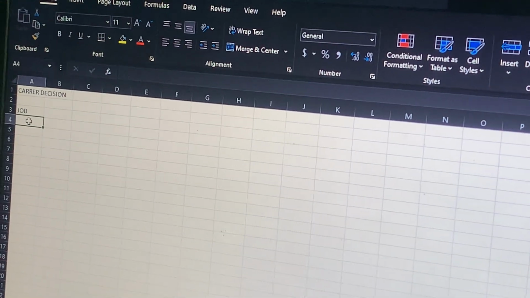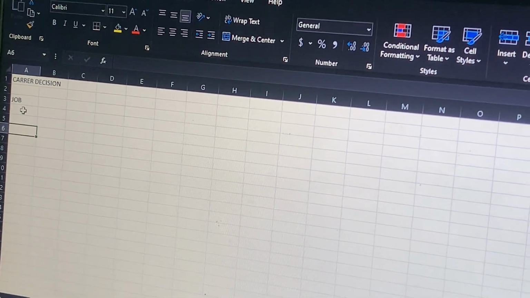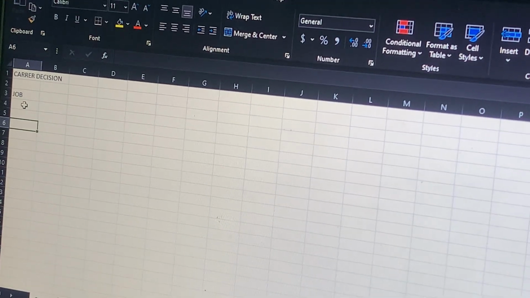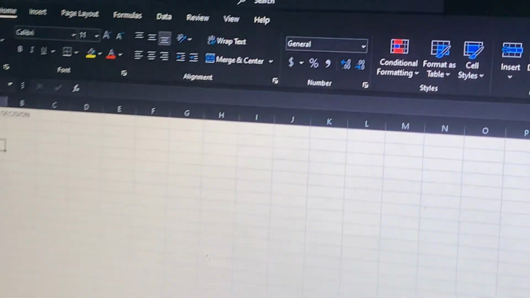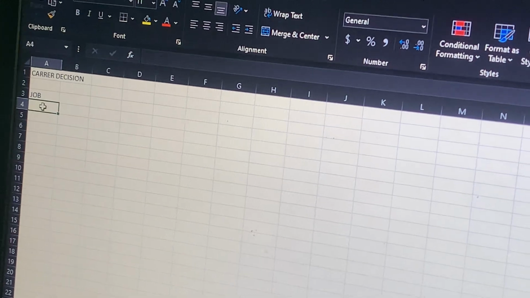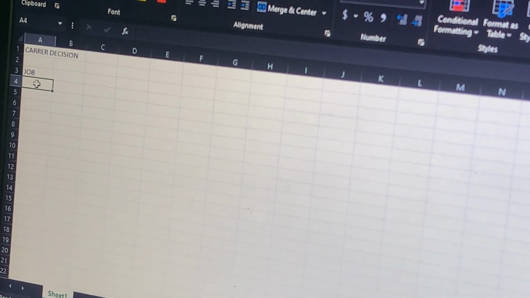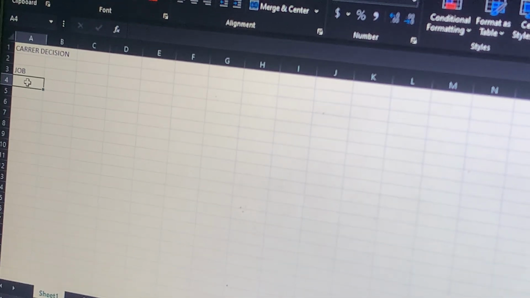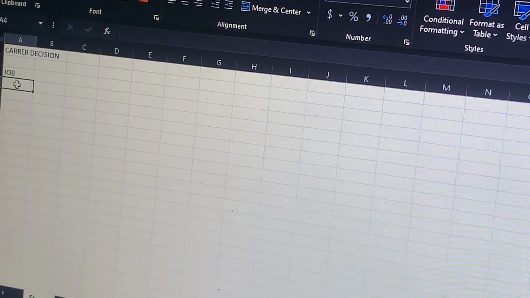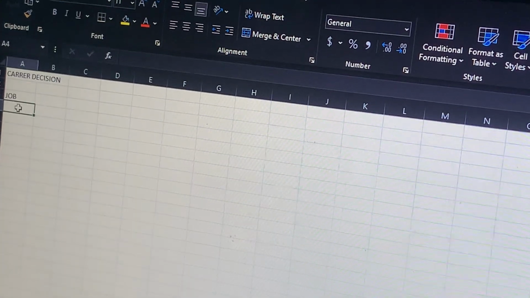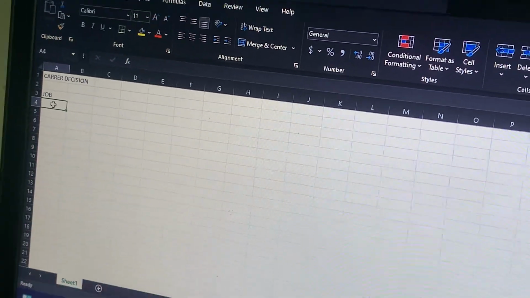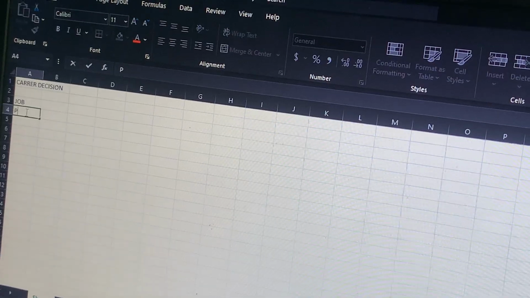Now I will choose a job. I am to make a decision on a job to choose, so I will list some of the jobs here. This is my own personal one. As you are watching, make your own job listing so that Excel can help you choose the one that will best suit you. Over here, this is my job listing. I'll start with a procurement manager.